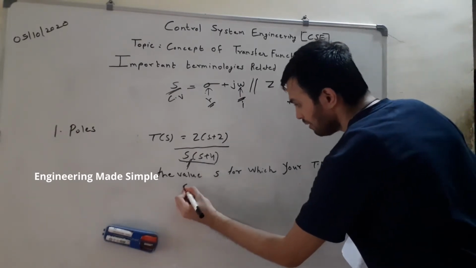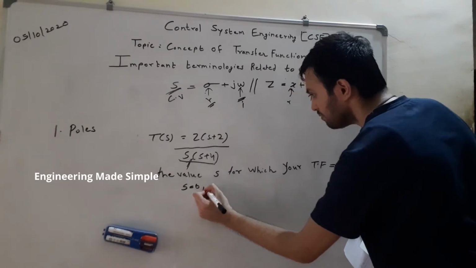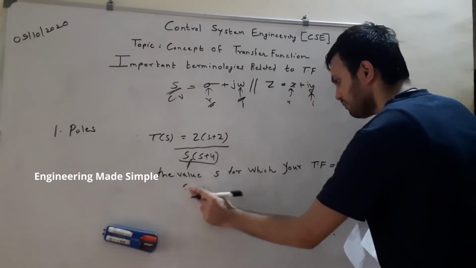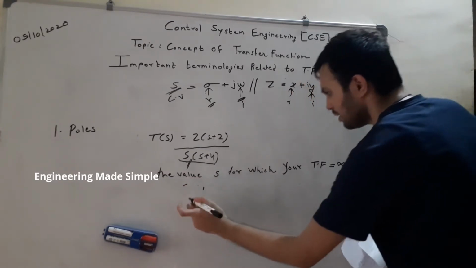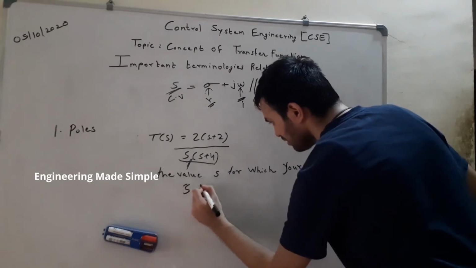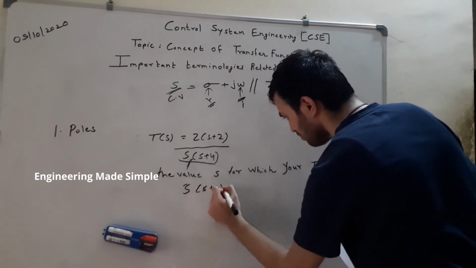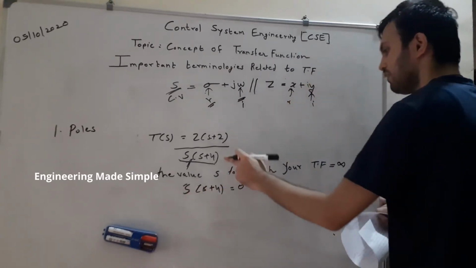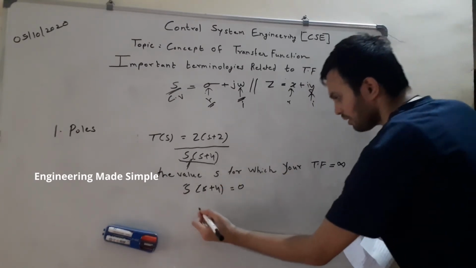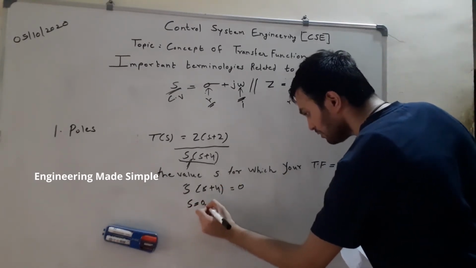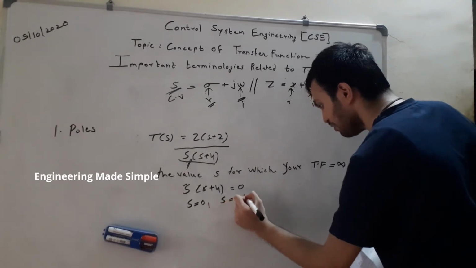So when we equate it to 0, there will be two roots. When we equate the denominator, s into s plus 4, to 0, we get s is equal to 0 and s is equal to minus 4.